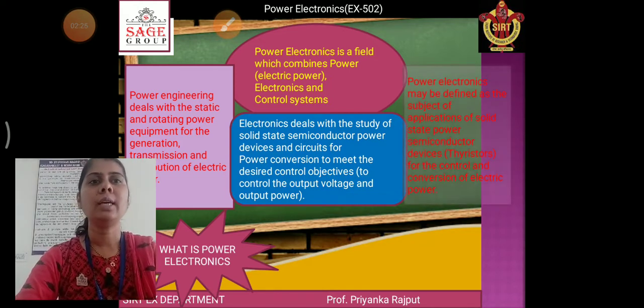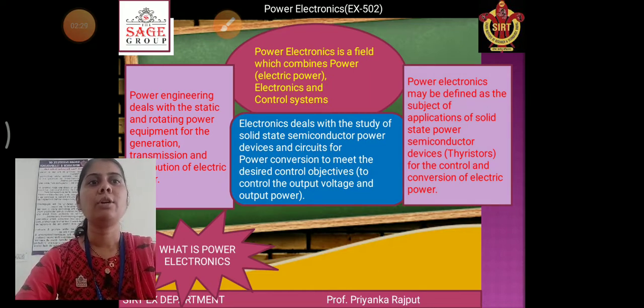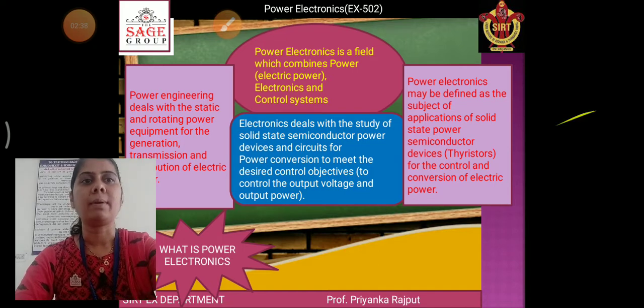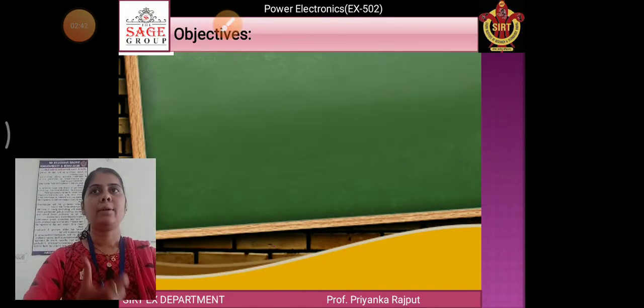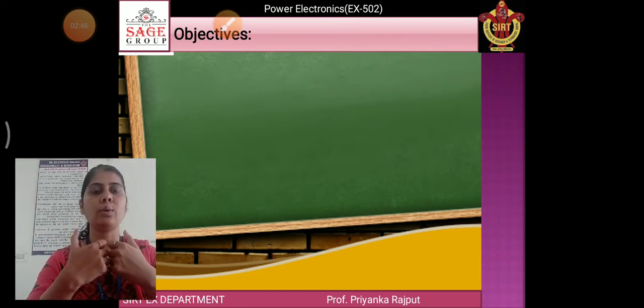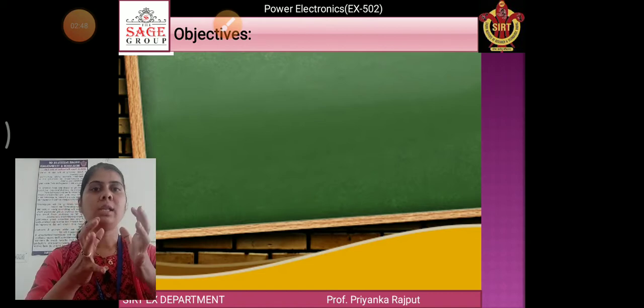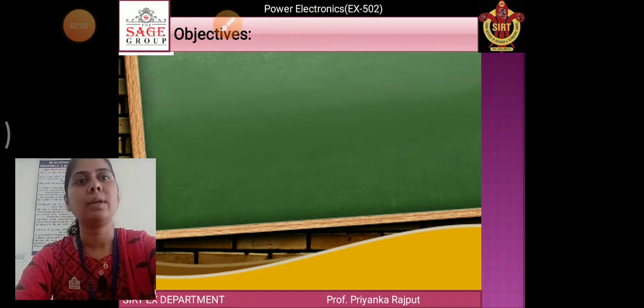So power electronics may be defined as the subject of application of solid state power semiconductor devices for the control and conversion of electric power. Power electronics is the combination of power, electronics and control. Whenever we combine all the words power, electronics and control, we call it power electronics engineering.